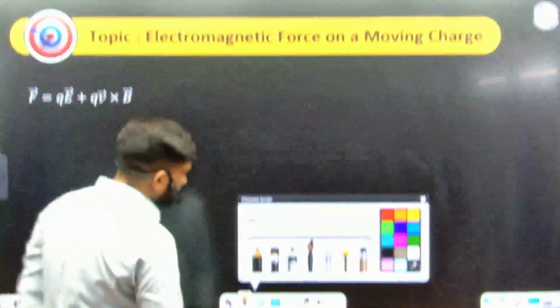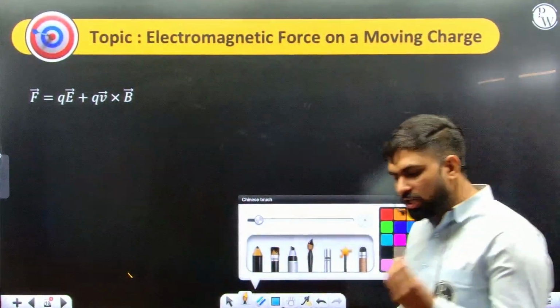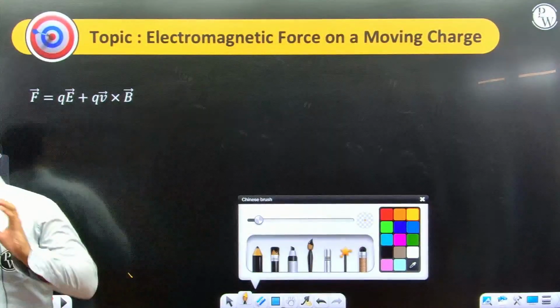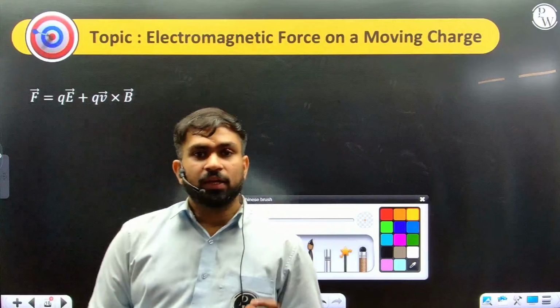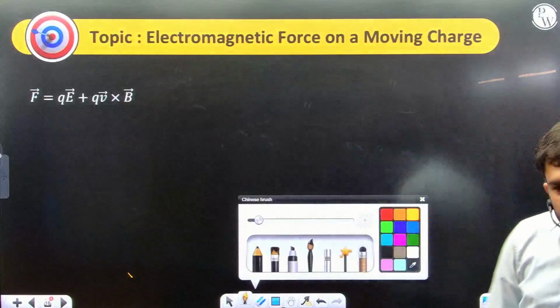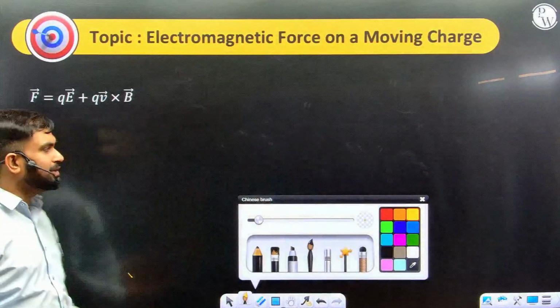Now, if I want to get a charged particle in the magnetic field, if a charged particle is moving, then it's going to produce magnetic effects. Also we know that in electromagnetic induction, if the magnetic field is changing, it's going to produce electrical effects, the induced electric field.